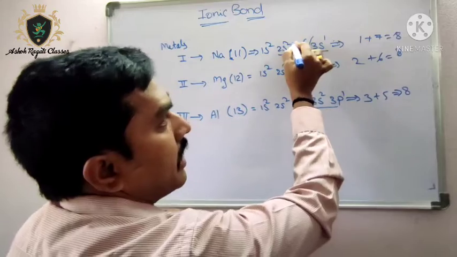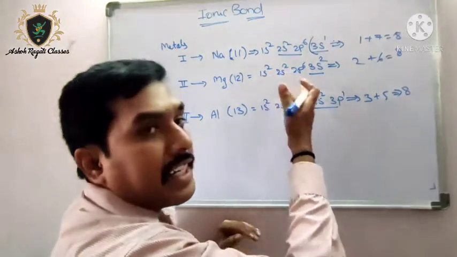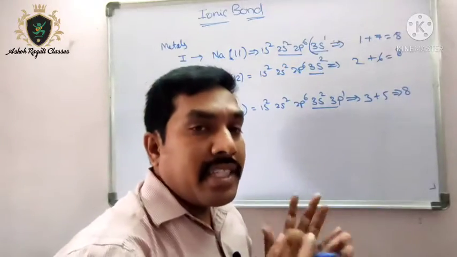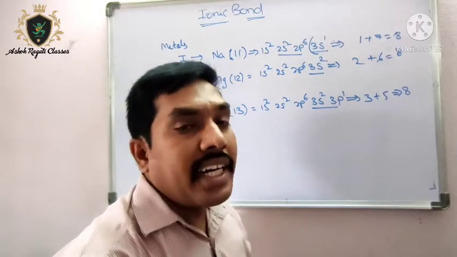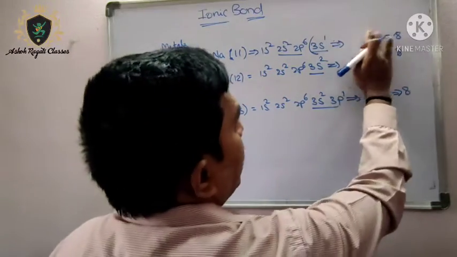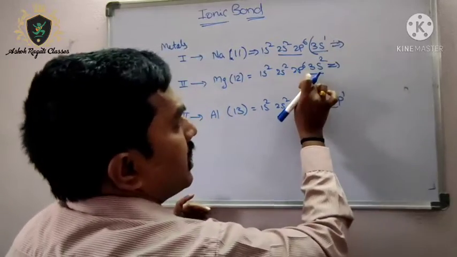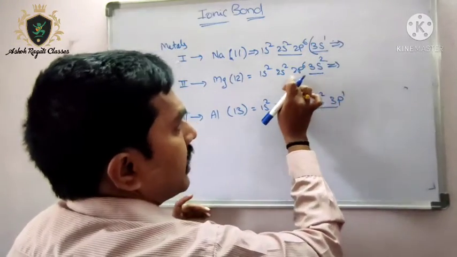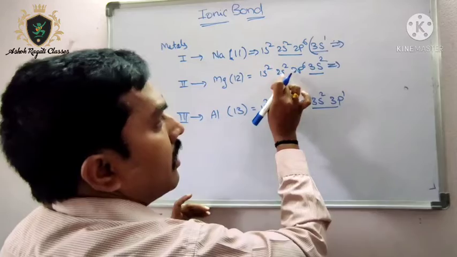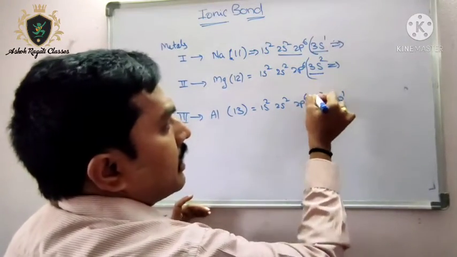If it is not there, the second shell becomes the outermost shell, and it automatically attains stability by getting the neon configuration. That's why sodium always tries to lose this 1 electron, magnesium always tries to lose these 2 electrons, and in the same way aluminum also loses its excess electrons.